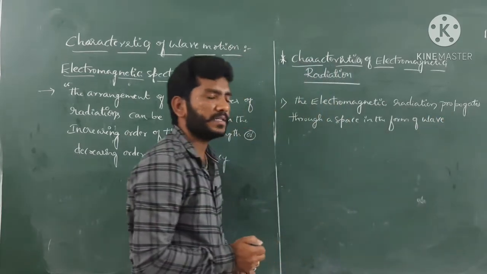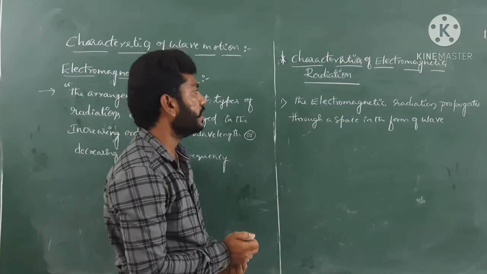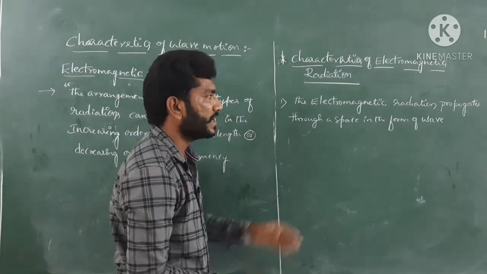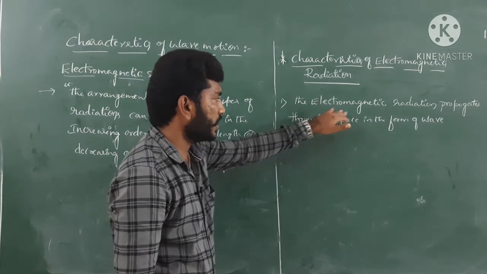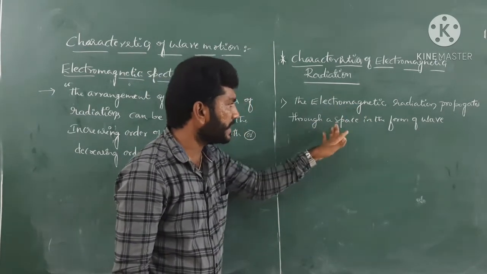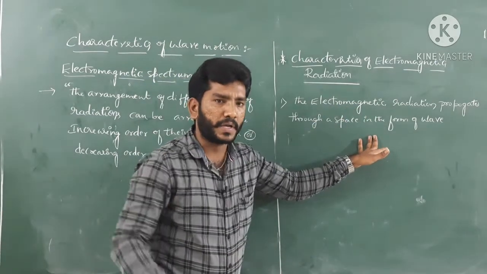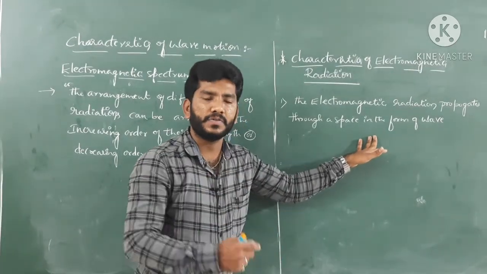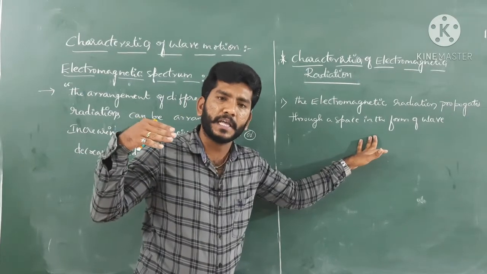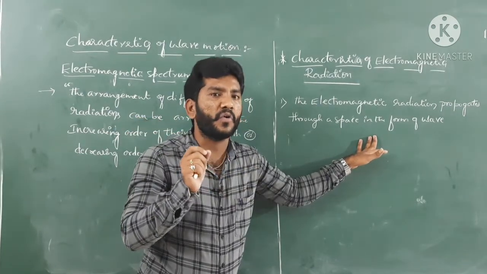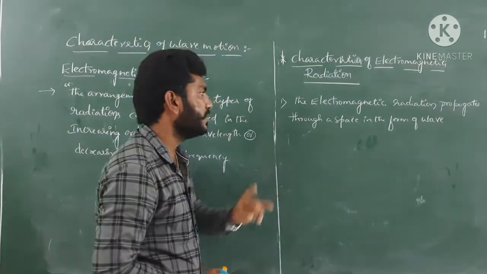This is the very first characteristic of an electromagnetic radiation, which propagates through space in the form of wave. Just like sunlight, the radiation emitted from the sun passes through space in the form of waves only. So this is the very first characteristic.